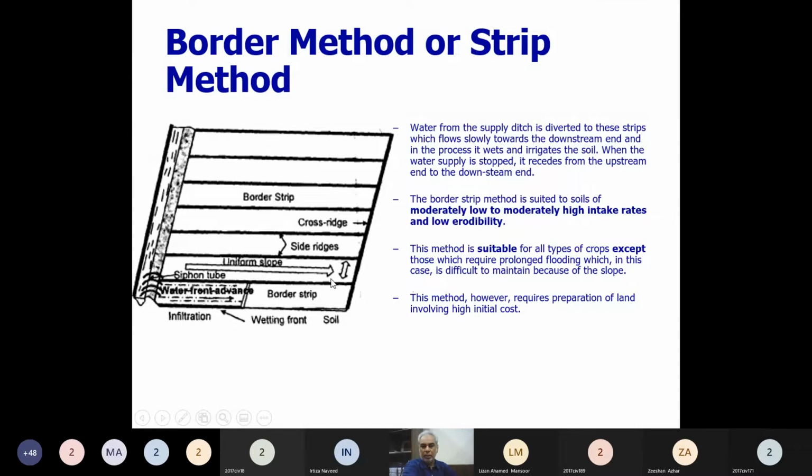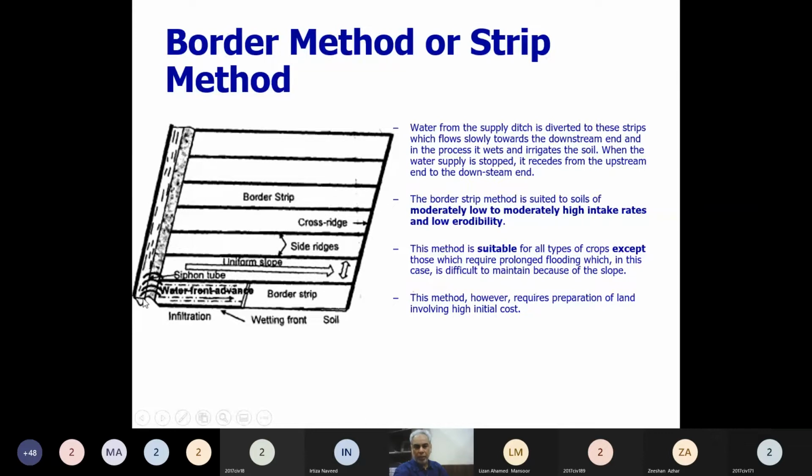So these ridges, side ridges and these downstream ridges, they are containing the water. So water is supplied to the strip. The name of this method is received because of the shape of this field. So they are making this field in the shape of a border or in the shape of a strip. Water is released to this strip or this border with the help of a supply channel.